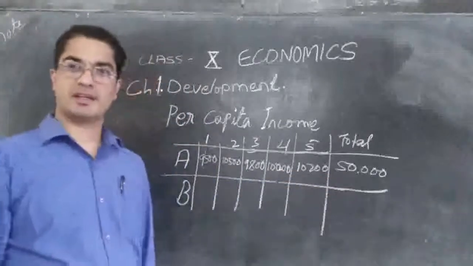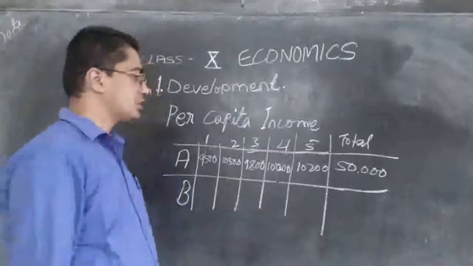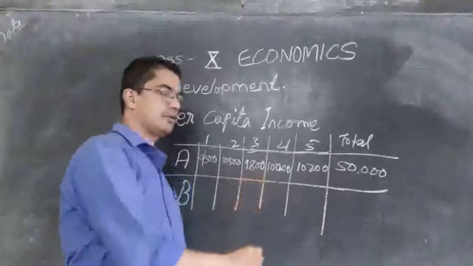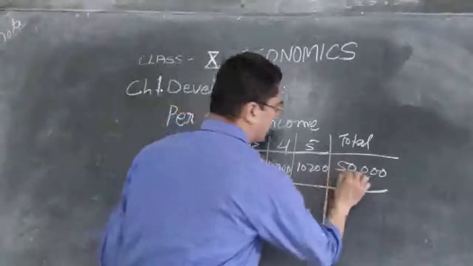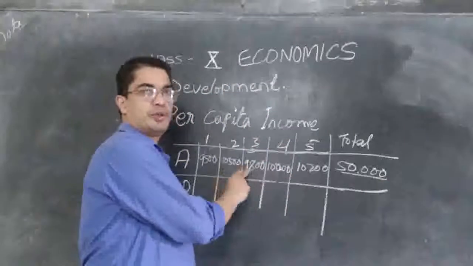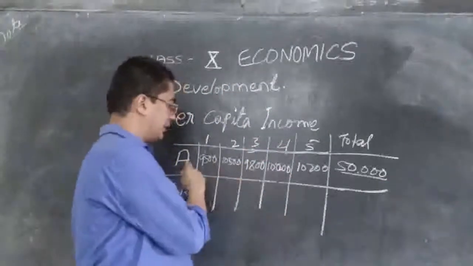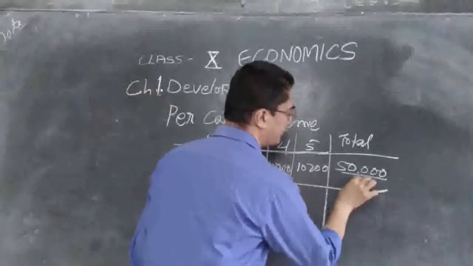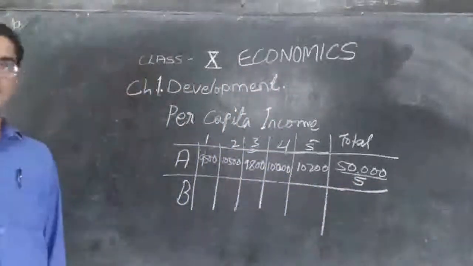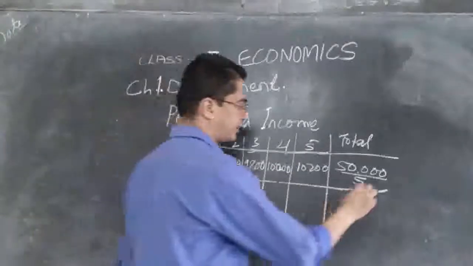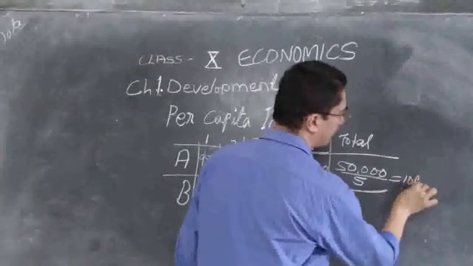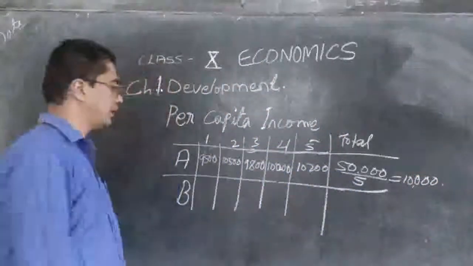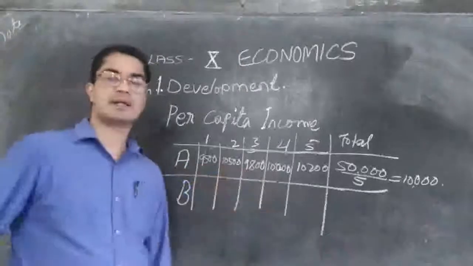And how many people are there in that country? 5 people. So in order to find out the average income of a person, we have to divide the total income by the number of people living in that country. So here in this country A, only 5 people are there. So we divide 50,000 by 5, and how much will it be? 10,000. So the average annual income of country A is 10,000.